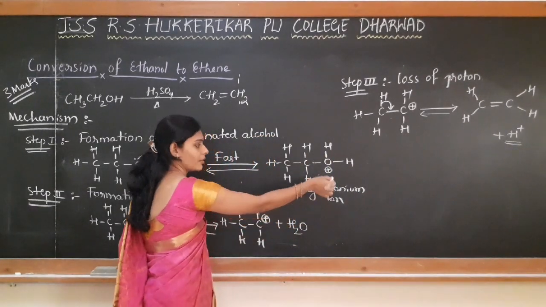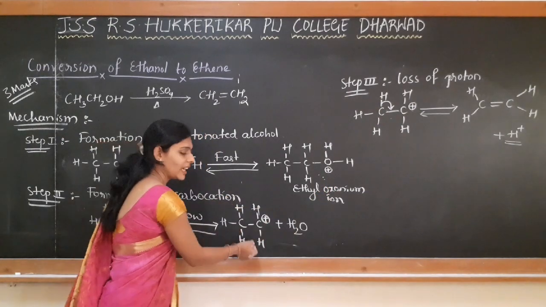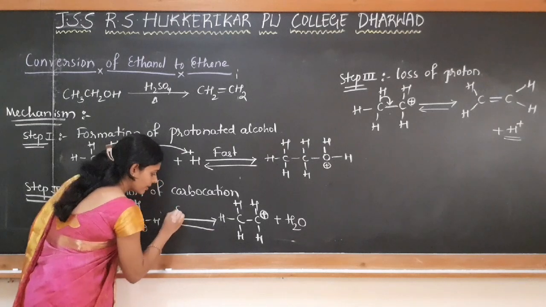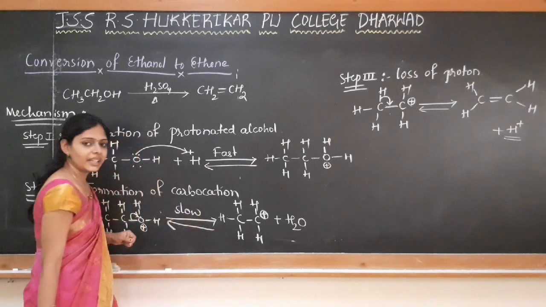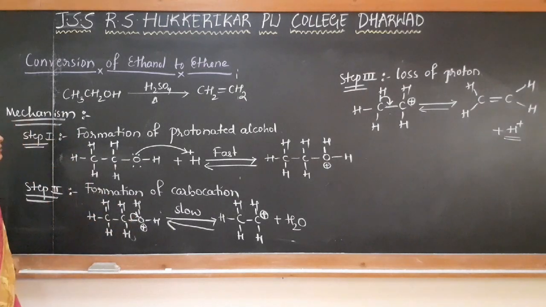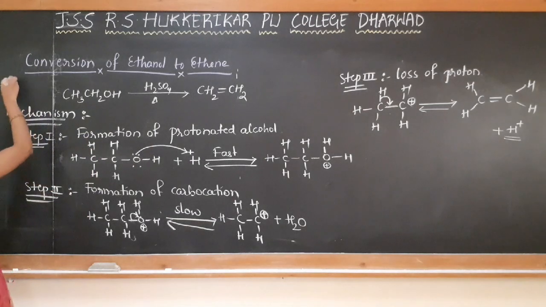From here the loss of water takes place to form ethyl carbocation in the second step. And this is the slow step, which is the rate determining step. Okay, so this is the mechanism of conversion of ethanol to ethene, very important for 3 marks.